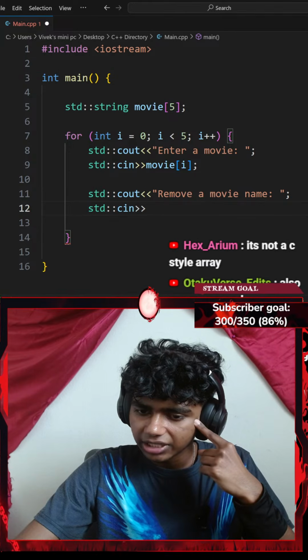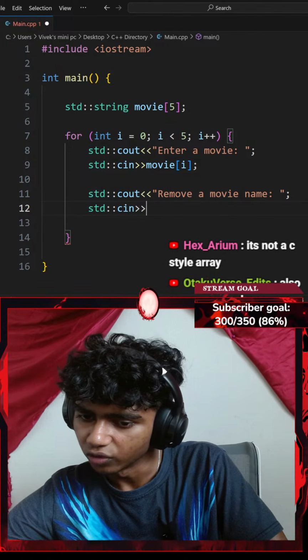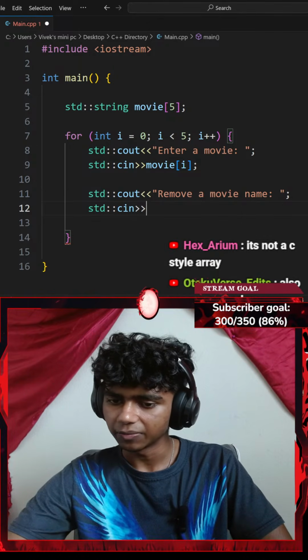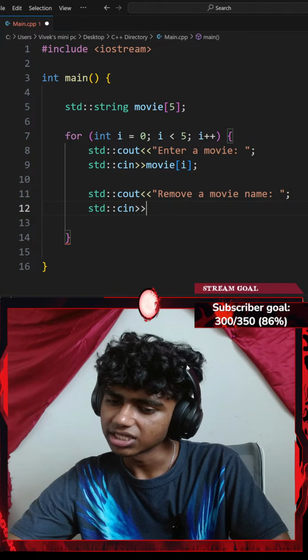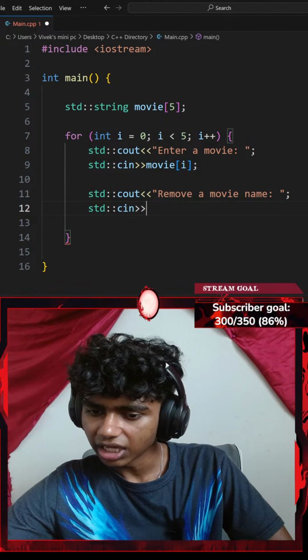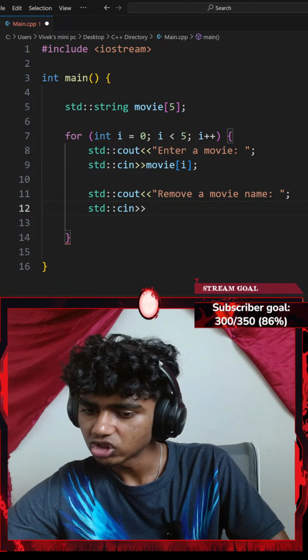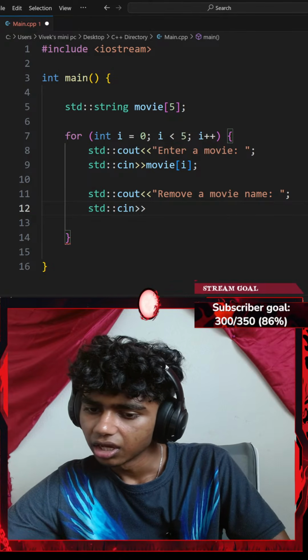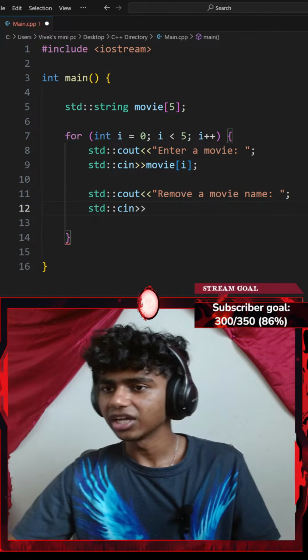Okay, also see my second message. Guys, I feel like the chat's gone way too high. My bad, movie.size would only work if you're using C++ containers such as standard vector or standard array. You're using a C-style array. Oh, is this a C-style array? Okay, get the user input and print all movies. Okay, give the user options to remove the specific movie. And again, write the movie names. Okay, I see. I think I got this, guys.